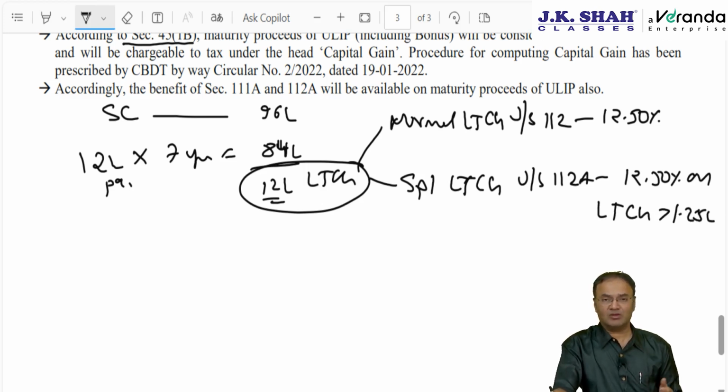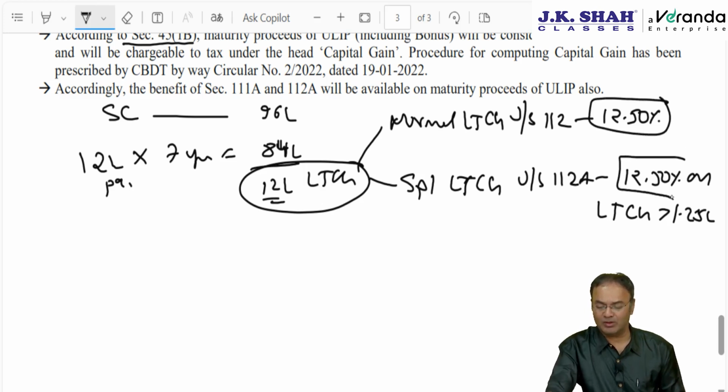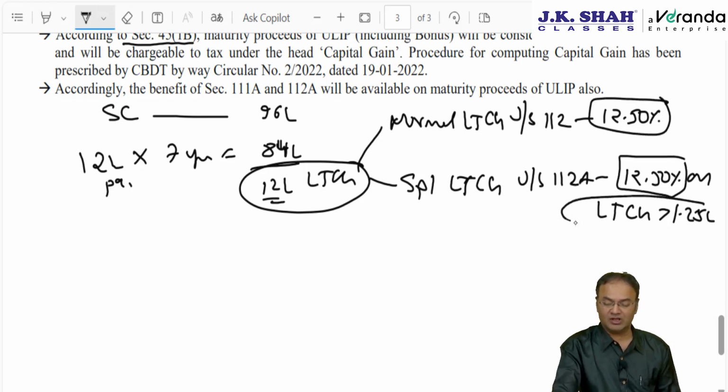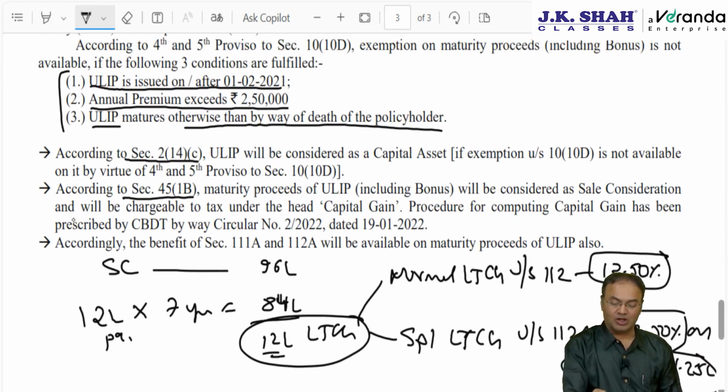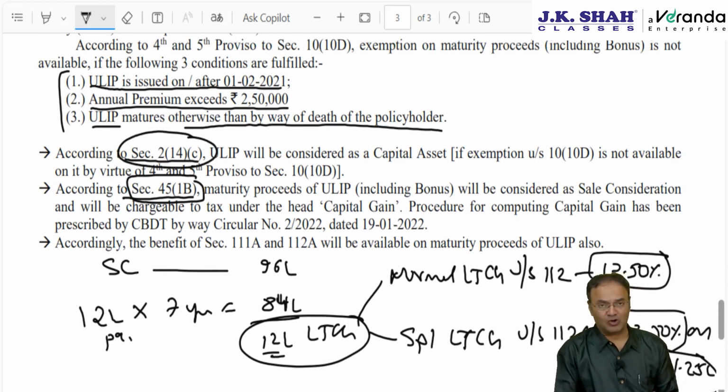So which one is beneficial? Both are equally beneficial. The rates of tax are the same in both of them, plus surcharge plus health and education cess. The only benefit here is that the first 1.25 lakh is not taxable. Okay. So there is a clarification that it will be considered as part of 112A or 111A.